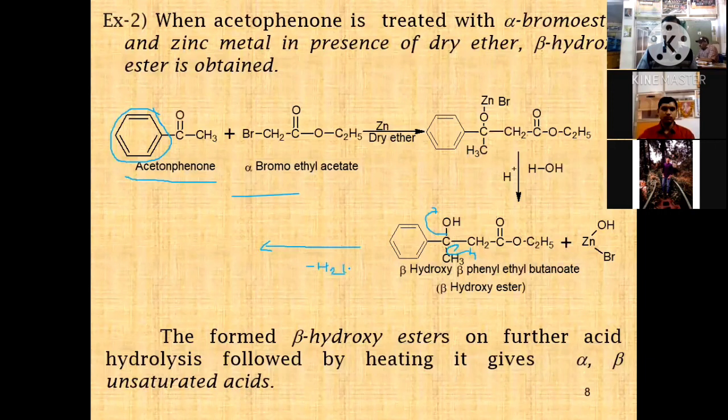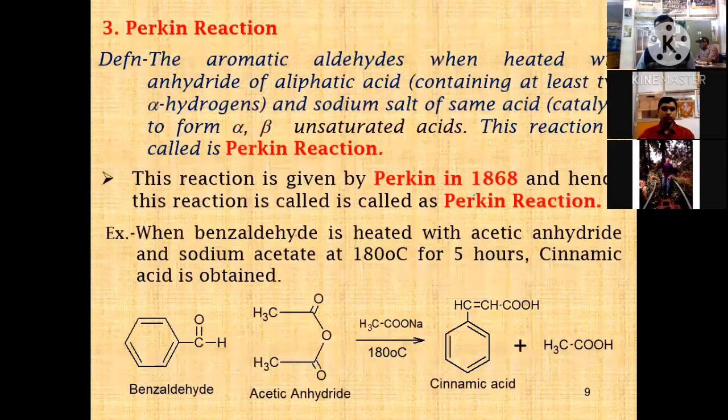Rapid hydrolysis, liberation of a water molecule under heating, forms a double bond between the alpha and beta carbon to give an alpha beta unsaturated carbonyl compound. This is one more application after heating for the Reformatsky reaction. The next, third more important reaction.